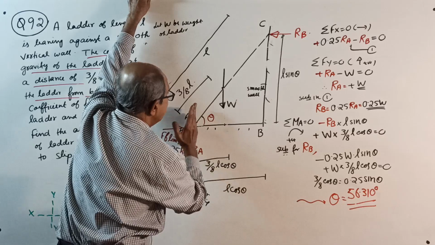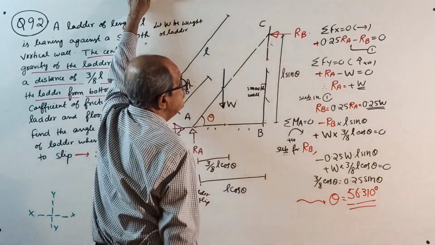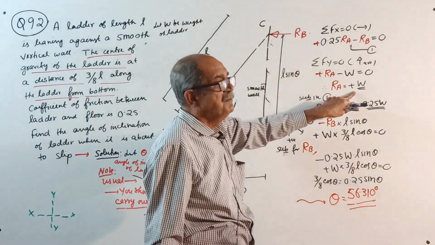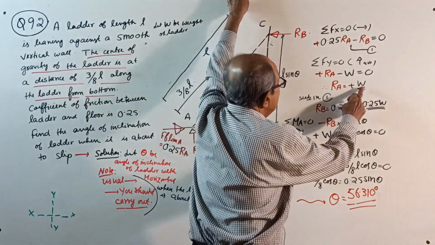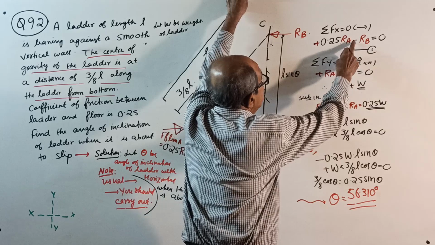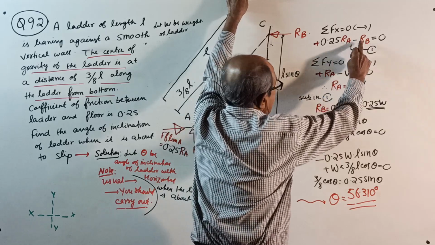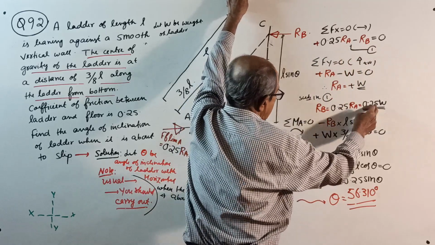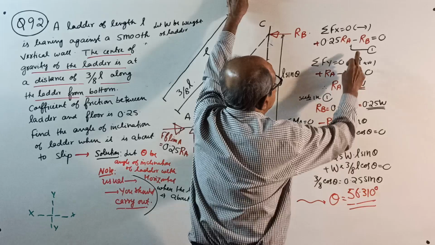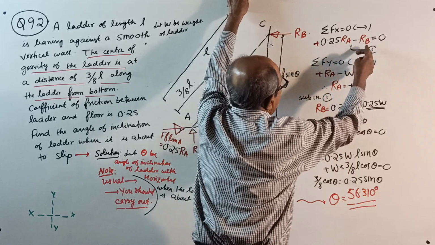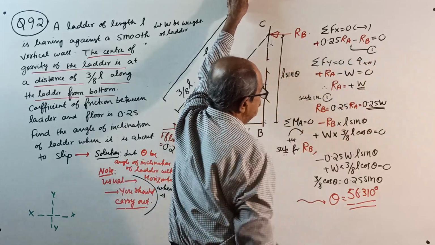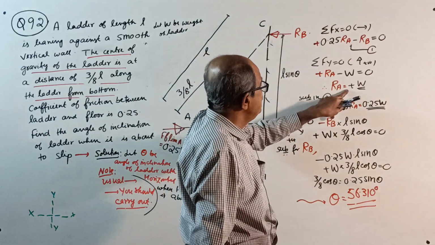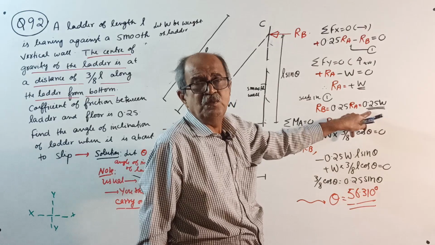So plus RA minus W equal to 0. This time RA will come plus W. Immediately substitute RA equal to W here. RA plus W, your RB will come minus 0.25 RA. Substituting, take that side: 0.25 RA equal to 0.25 W. So now your RA equal to W, RB equal to 0.25 W.